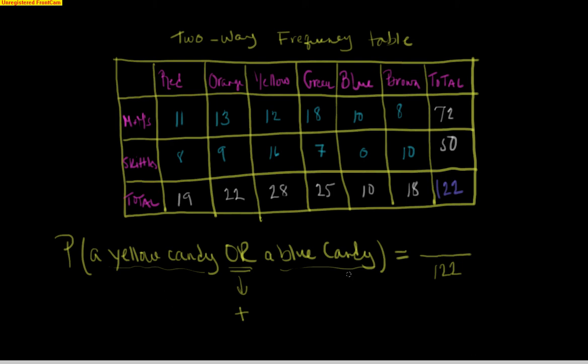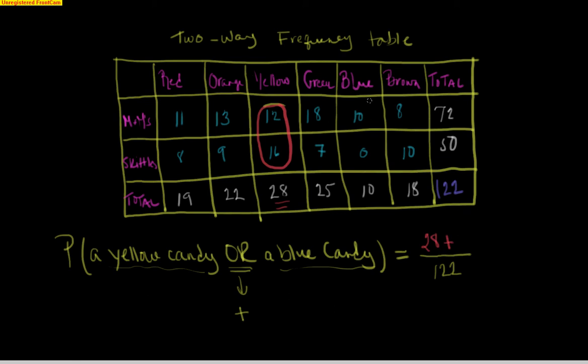So we're going to have to add up our yellow candies and our blue candies and then subtract off any overlap. But look what happens here. When we look at our yellow candies, we're talking about this row right here. There are 12 yellow M&Ms, and there are 16 yellow Skittles right here, giving me a total of 28 yellow candies. I'm going to write the 28 right here. Plus